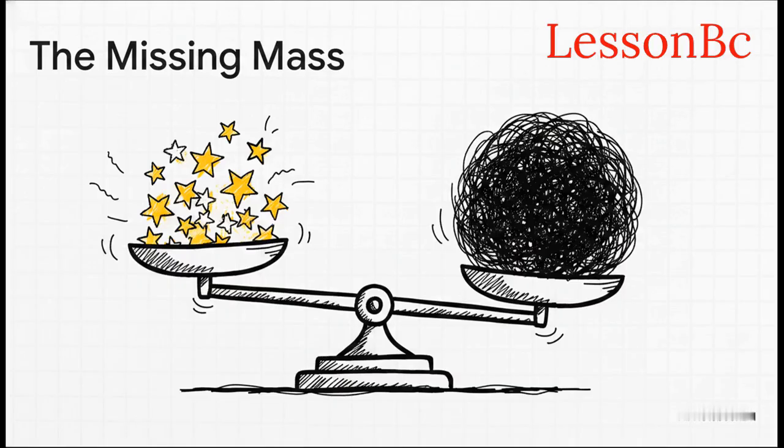If we rearrange our gravity equation to solve for the total mass M, we plug in that velocity, multiply it by the distance, and divide by the gravitational constant. The result? Roughly 3 times 10 to the 41st power kilograms. That is an astronomically huge number. When we compare that to the mass of the stars we can actually see, well, there's a massive shortfall. This calculation brilliantly proves that galaxies contain vast, unseen amounts of material keeping everything locked perfectly in place.